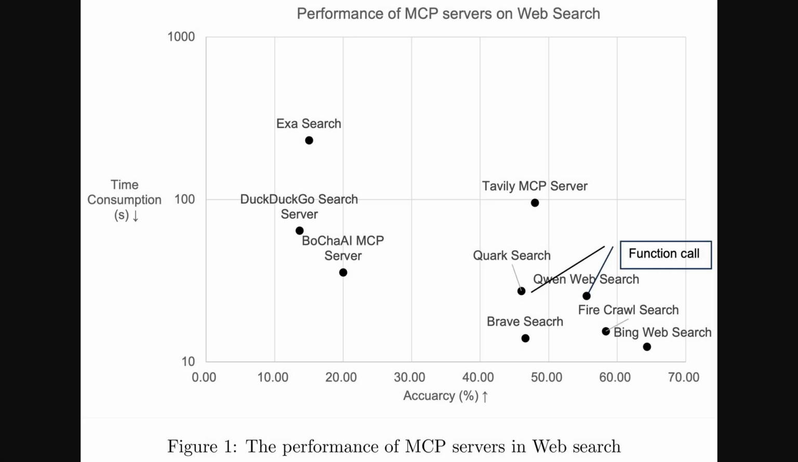Okay, so this Figure 1 gives us a nice visual summary of those web search performance numbers we just saw on the table. It plots each server based on its accuracy on the horizontal axis, where further right is better, and the time it took on the vertical axis, where lower down is better. Notice the time axis is logarithmic, so the differences are actually quite large. Ideally, you want servers in the bottom right corner, fast and accurate. You can clearly see the spread here. Bing Web Search is down there, pretty good on both counts. But then you have Exasearch way up top, very slow, and DuckDuckGo far to the left. Not very accurate. It also plots the function calls like Qin and Quark Search, showing they're right in the mix performance-wise.